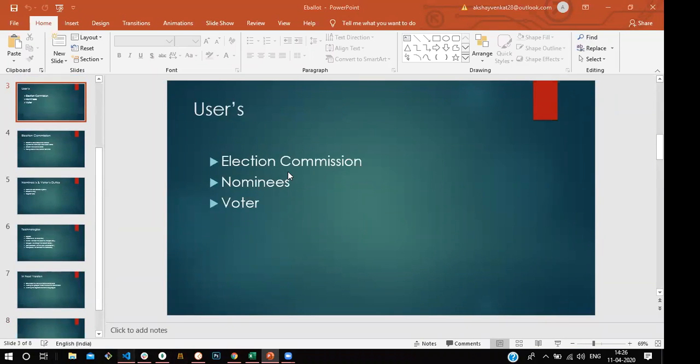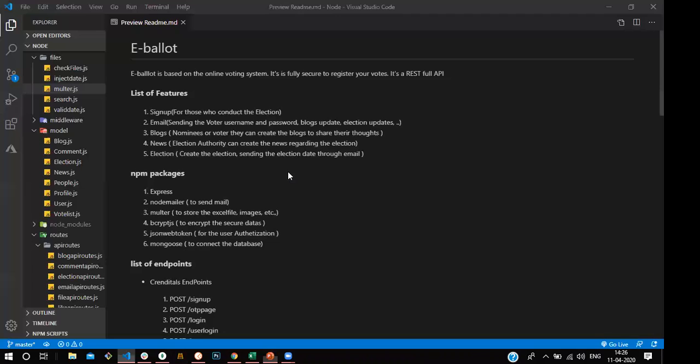You can see, as already shown, these are the features. These are the list of features we are using now in the current version of the e-ballot. That means the sign up feature and the email things. In that email, you can see they're sending the voters' username and password to the voters.